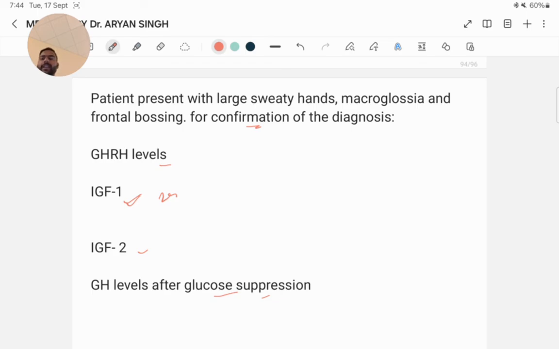Levels are elevated in acromegaly due to the increased secretion of growth hormone. IGF-1 is a stable marker because it reflects the chronic exposure to growth hormone and is therefore more reliable for diagnosis compared to intermittent measurement of growth hormone.